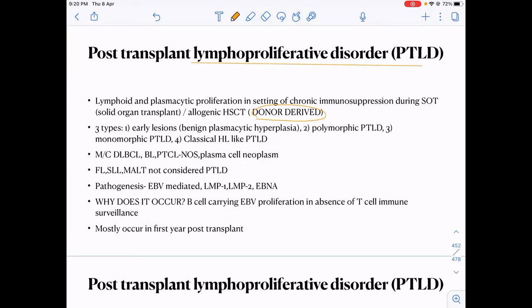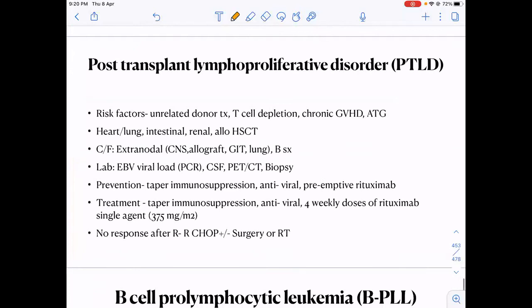The most common tumor in PTLD is DLBCL. This can be asked as a question. Then they are donor derived, can be asked as a question. Then why does it occur? Because B cells carrying the EBV proliferate in the absence of T cell surveillance. So we should know they are EBV associated, and how do we treat it?